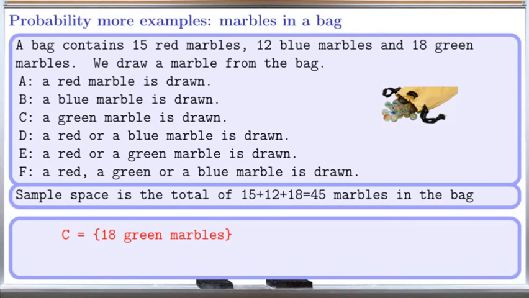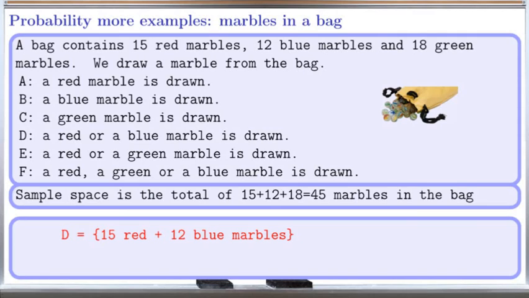Event C is that a green marble is drawn. This event contains possible outcomes of any of the 18 green marbles. The probability of C equals the size of C over the size of the sample space. The size of C is 18 and our sample space is 45. So 18 over 45 is also equal to 2 over 5.